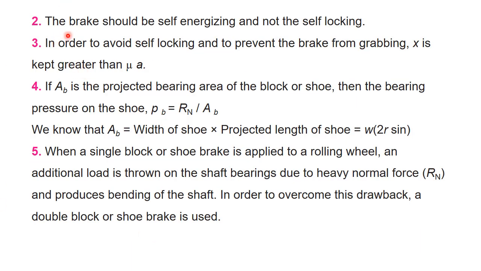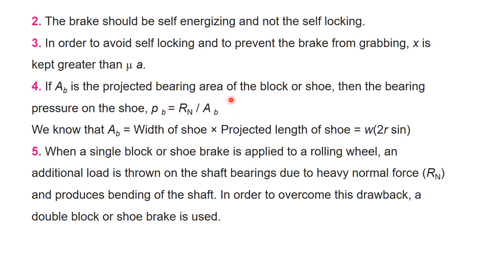Second point, a brake should be self-energized, not self-locking. Third point, in order to avoid self-locking and prevent failure of the braking system, x should always be greater than mu multiplied by A. Fourth point, if AB is the projected area of the drum or block or shoe, then the pressure at the point of applied normal reaction is PB equal to Rn divided by AB.